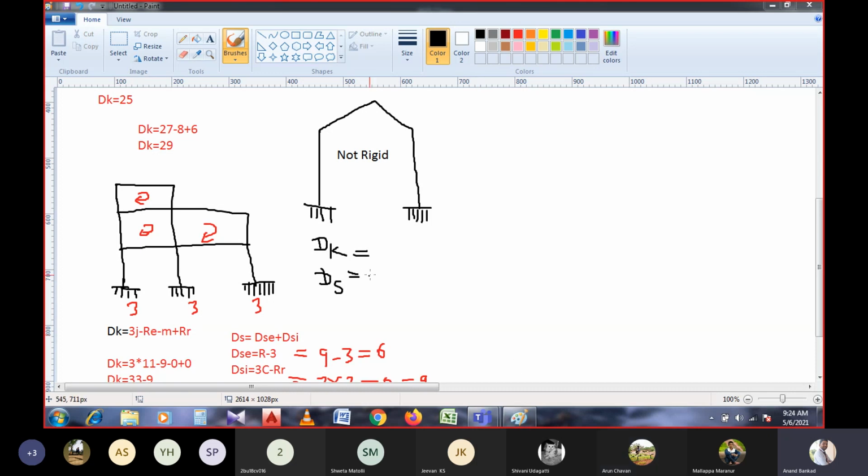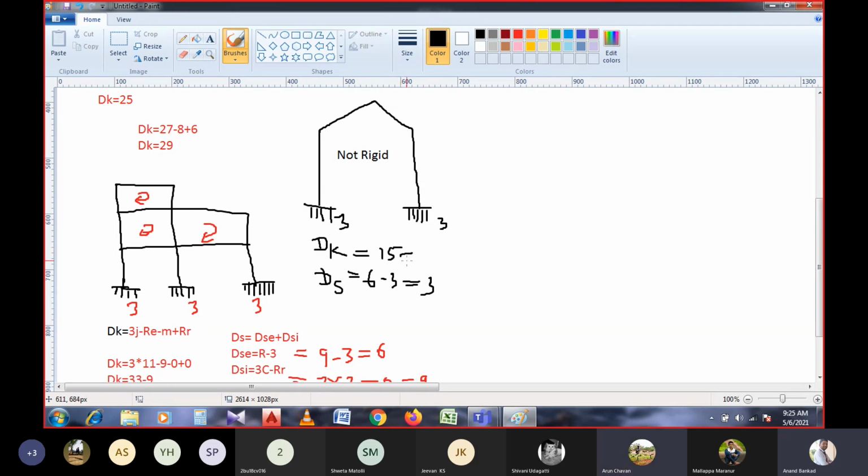So for ds, external reactions will be there, but we don't have any hinge or closed loop. Since r minus 3, that is 6 minus 3, so the statical indeterminacy of the given structure is 3. For kinematical indeterminacy, how do you calculate? 3 times the joints, so 1, 2, 3, 4, 5 joints, 15.